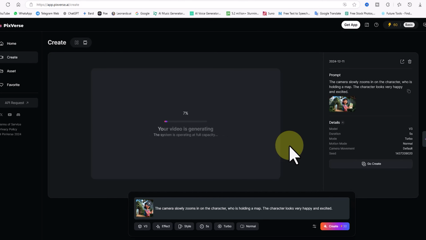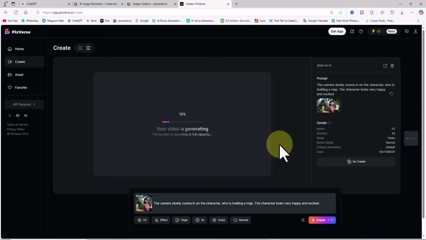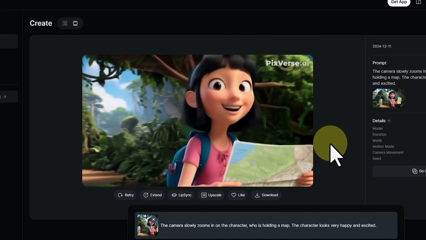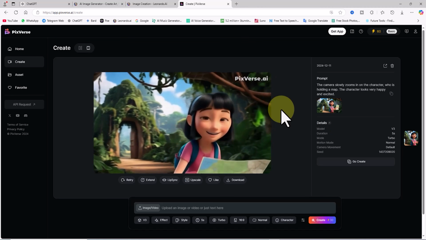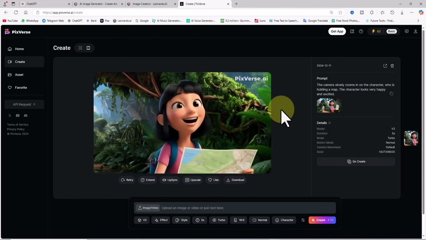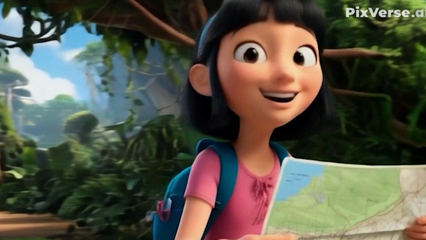The request enters the queue, and shortly thereafter, the image is animated and turned into a video. You can preview the results in a video frame. Pixverse image-to-video process is truly astonishing. Using the method I've shared, you can transform all the images generated with Leonardo into stunning, eye-catching animations.